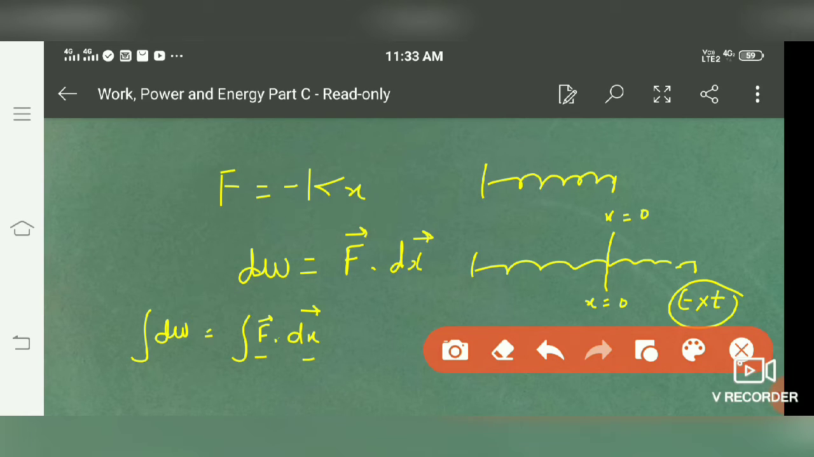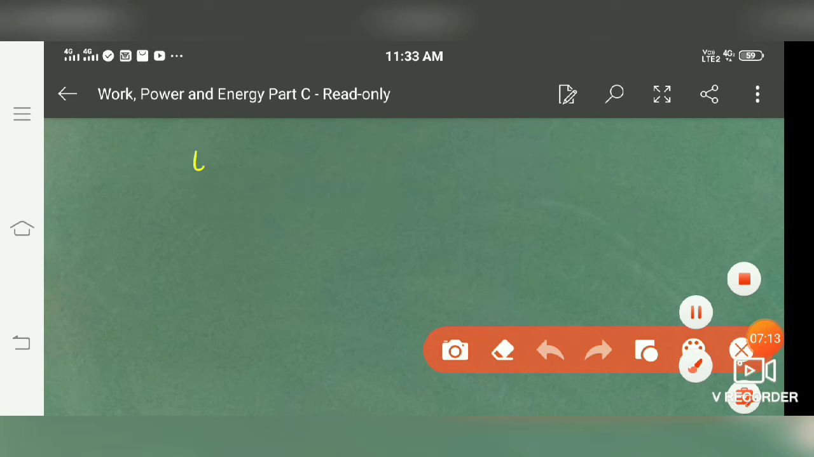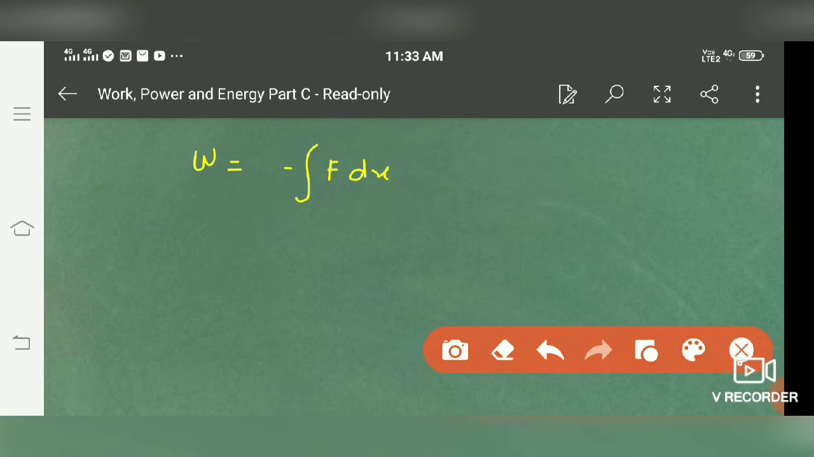As F and dx are in opposite directions, if the displacement is in this direction, the force is in the opposite direction. So the angle between them is 180 degrees, and cos of 180 is minus 1. So we get W is equal to minus F dx. Let's change the displacement from 0 to x, where F is minus kx. Substitute the value of F over here.